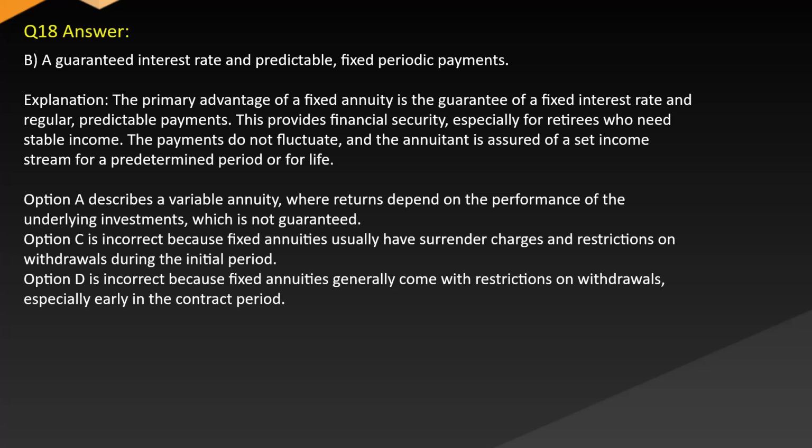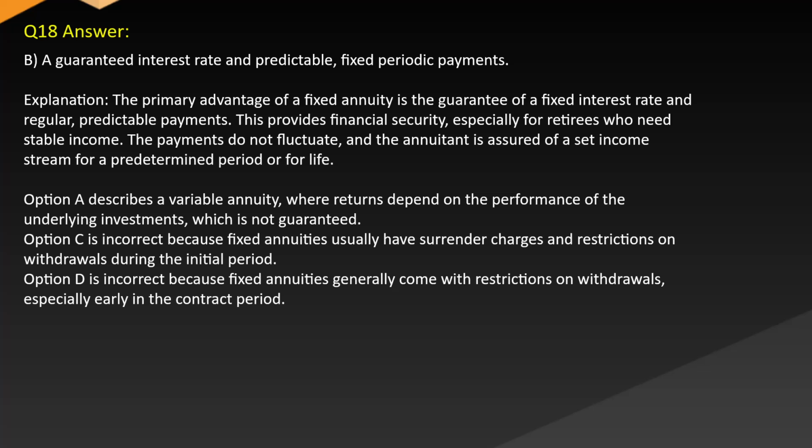Answer: B. A guaranteed interest rate and predictable, fixed periodic payments. Explanation: the primary advantage of a fixed annuity is the guarantee of a fixed interest rate and regular, predictable payments. This provides financial security, especially for retirees who need stable income. The payments do not fluctuate, and the annuitant is assured of a set income stream for a predetermined period or for life.